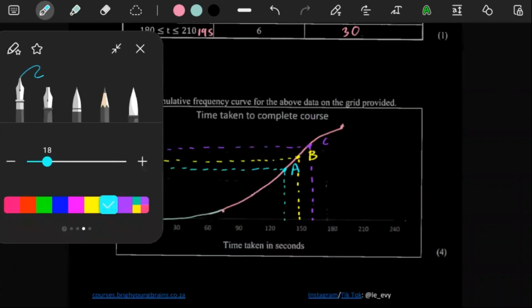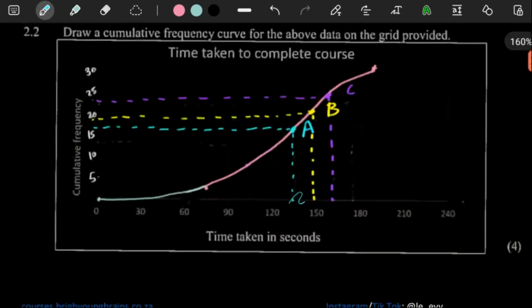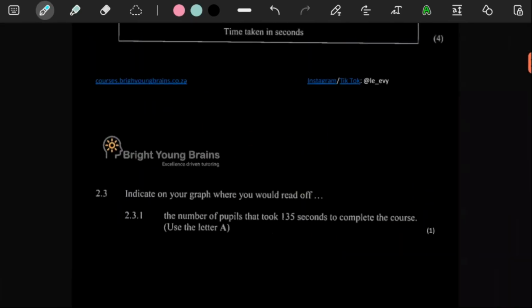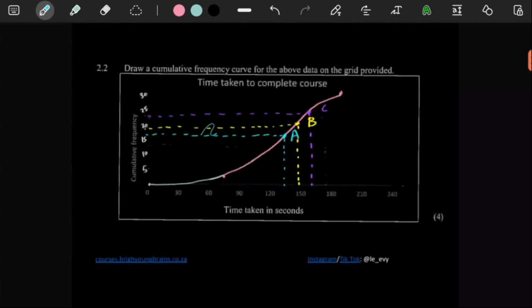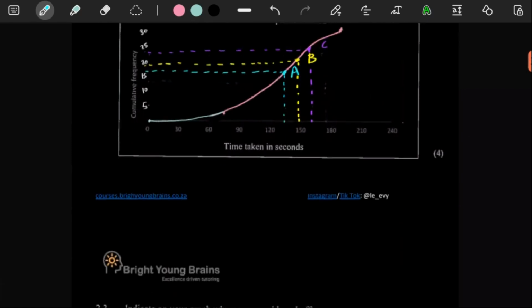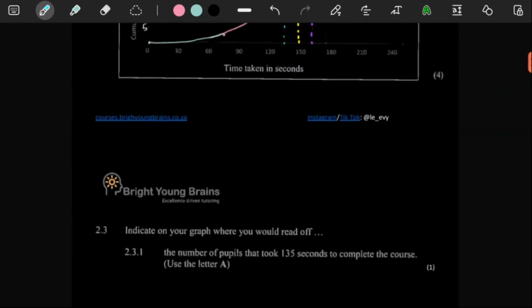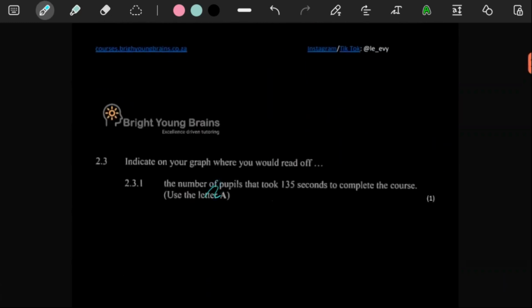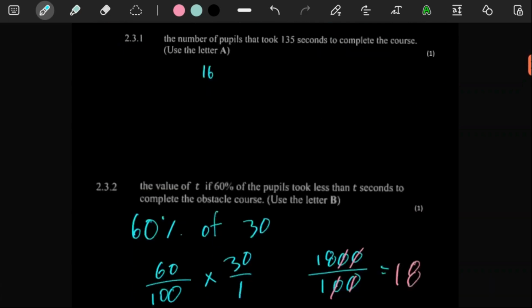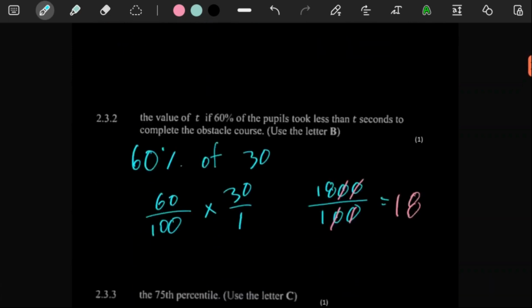For the blue one A, this was around 135, and there it was around 16. Yes, it was around 16. We kind of finessed it, but this was around 16. And then here, this was around 18 people.